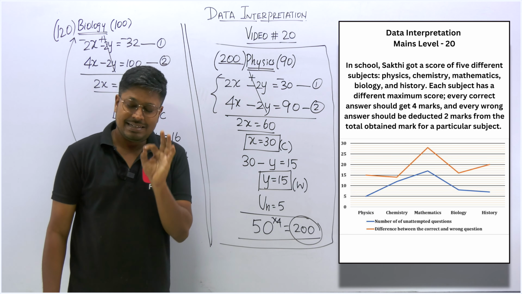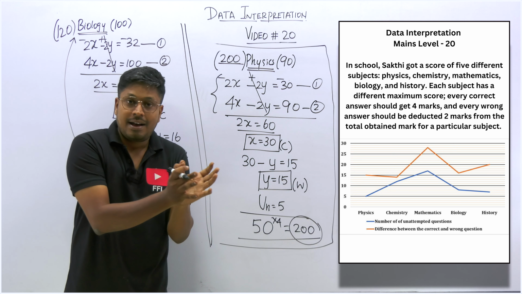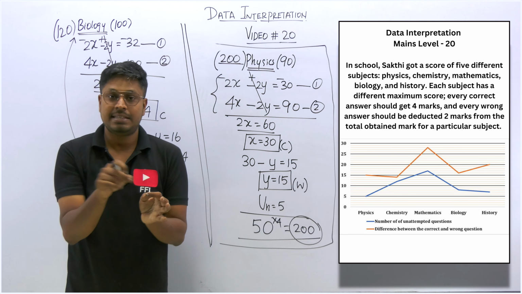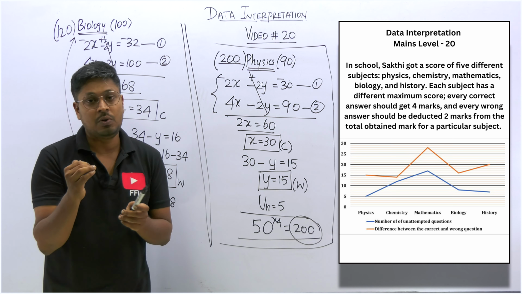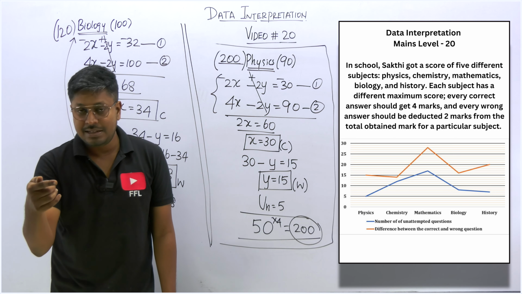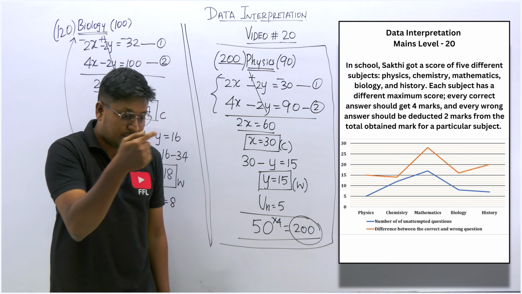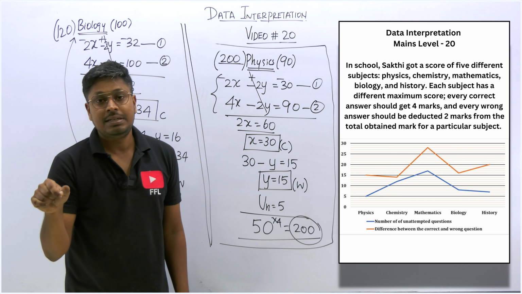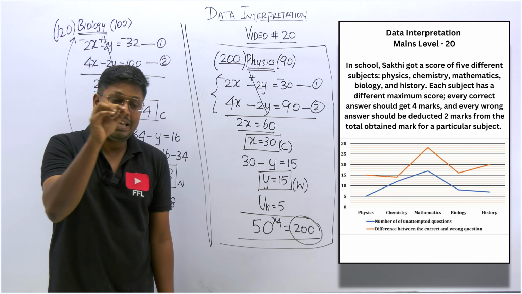So friends, interesting data interpretation, very interesting DA. First we found the value of x, and then by using the value of x we found the mark that is secured in each subject. How we found it: the clue they have given below the pie chart is the difference. The difference between physics and mathematics is 44. By using that we found the total mark he got in all 5 subjects. After seeing the total mark, we found how much mark he got in each subject. By using the total 500 and the percentage values, we found each subject's mark.